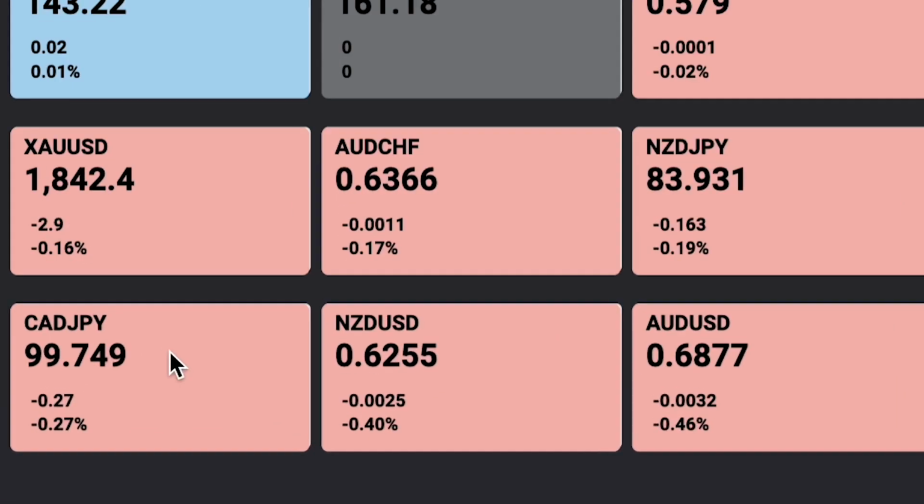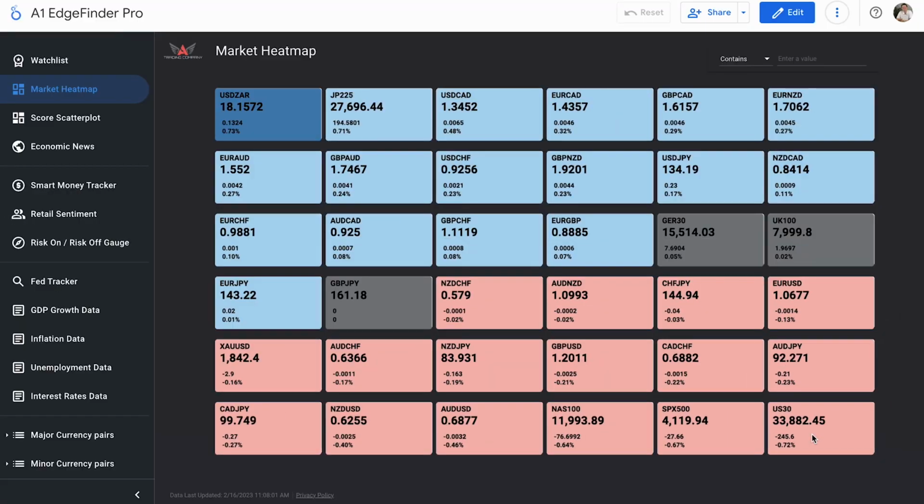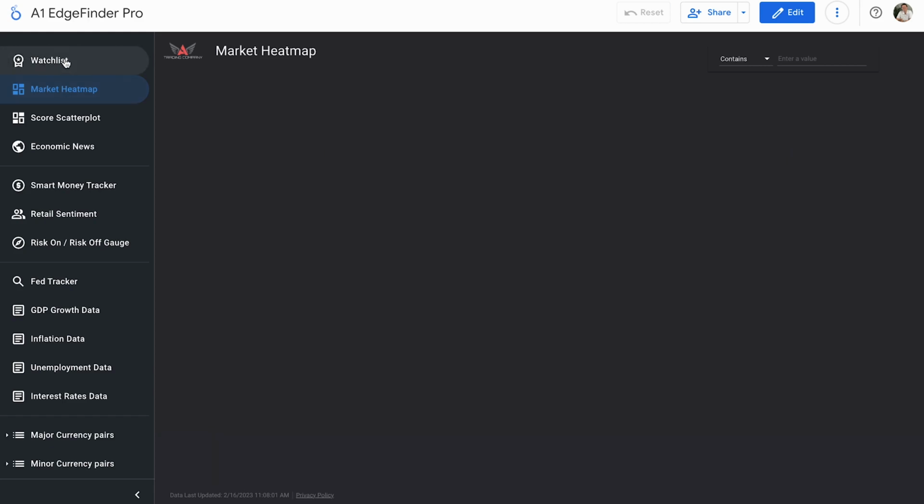We have CAD JPY, NZD USD, Aussie USD, the NAS 100, S&P 500, and the US 30. So it looks like US indices are actually performing pretty poorly on the day so far, with the NAS 100, S&P 500, and US 30 all down here towards the bottom. US 30, of course, being our biggest mover to the downside, down 0.72% on the day so far. Let's go ahead and check out the watch list.